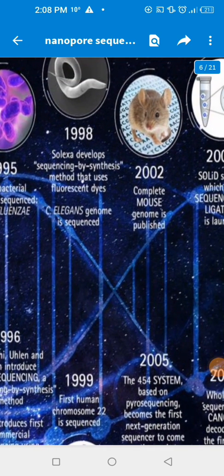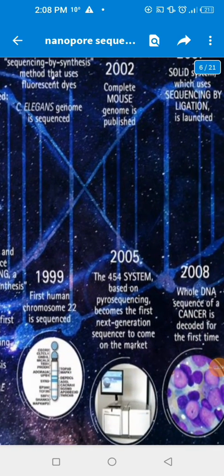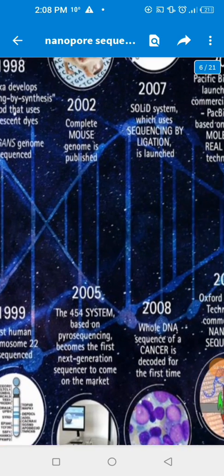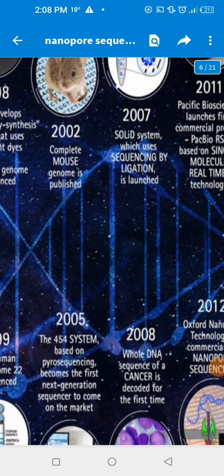In 2002, the complete mouse genome was published. In 2005, the 454 system based on pyrosequencing became the first next generation sequencer to come on the market. In 2007, the SOLiD system, which used sequencing by ligation, was launched.